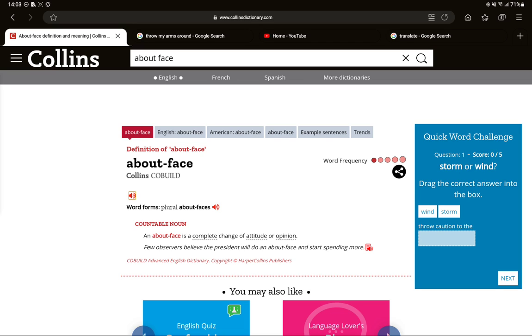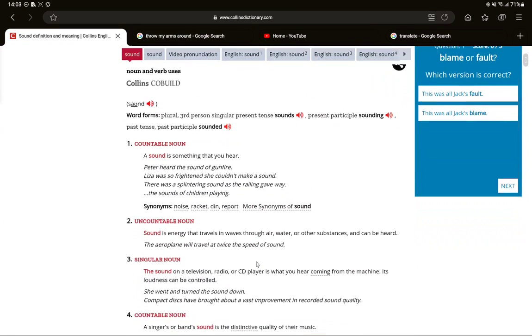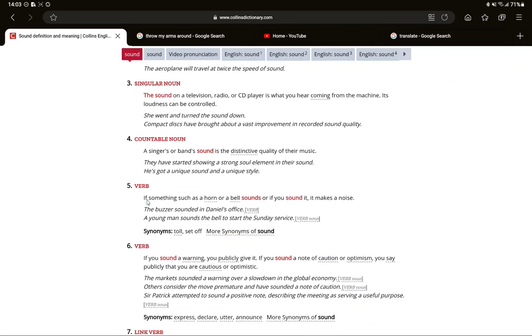Adverb. Above is also an adverb. A long scream sounded from above, from somewhere above. Sounded. This is another useful word to learn. Sound can be used as a verb. If something sounds, it produces some noise. If something such as a horn or a bell sounds, or if you sound it, it makes a noise. So you can sound a bell, or if a bell sounds, it makes a noise.